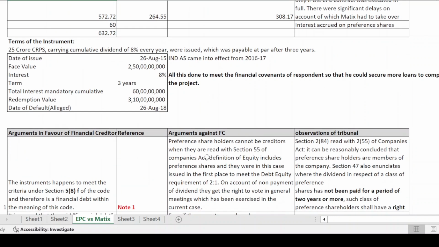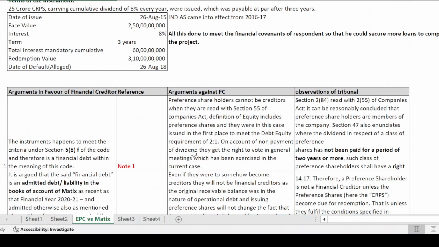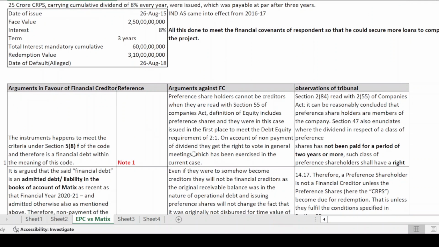So now this is the fact of the case. Now, on 26th August 2018, this instrument was not redeemed, and therefore EPC Construction decided to file a petition before the Honorable NCLT as a financial creditor for the application in the CIRP process. So we look at the arguments that have been made by the petitioner, and then we look at the arguments that have been made by the respondent.